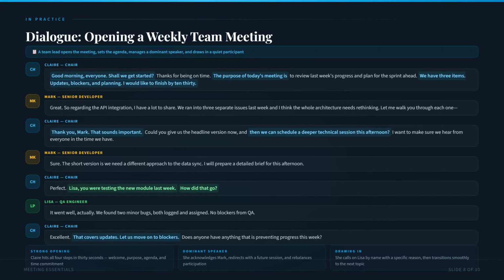Claire then draws in a quieter participant. She says, "Lisa, you were testing the new module last week. How did that go?" This works because she gives Lisa a specific reason to speak. Lisa provides her update efficiently. Claire then transitions cleanly. She says, "That covers updates. Let us move on to blockers." This is textbook chairing. A strong opening, managing a dominant speaker, drawing in a quiet participant, and a smooth transition. All within a few minutes.